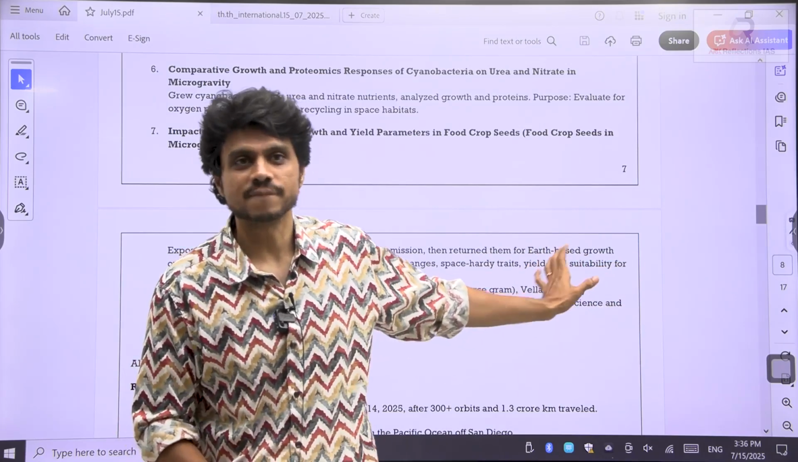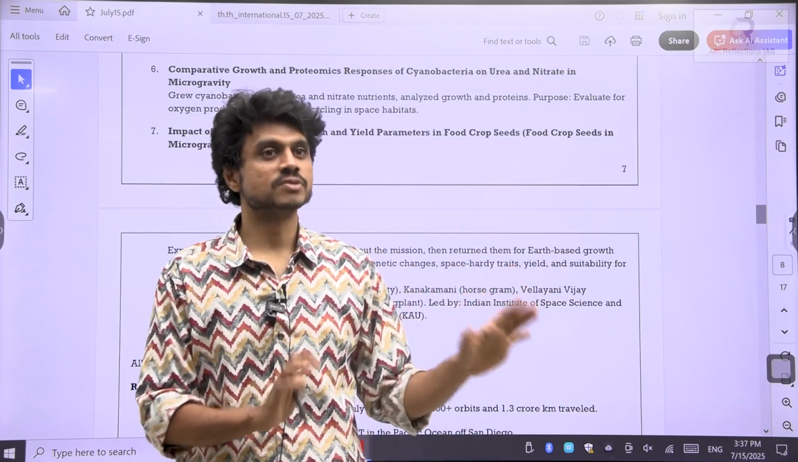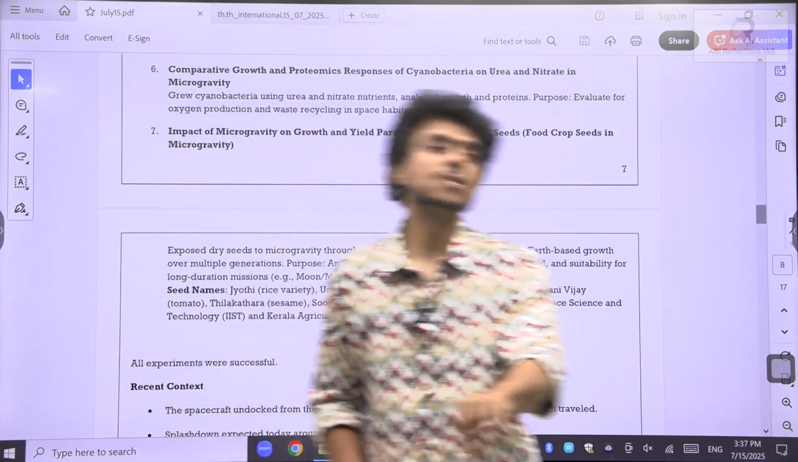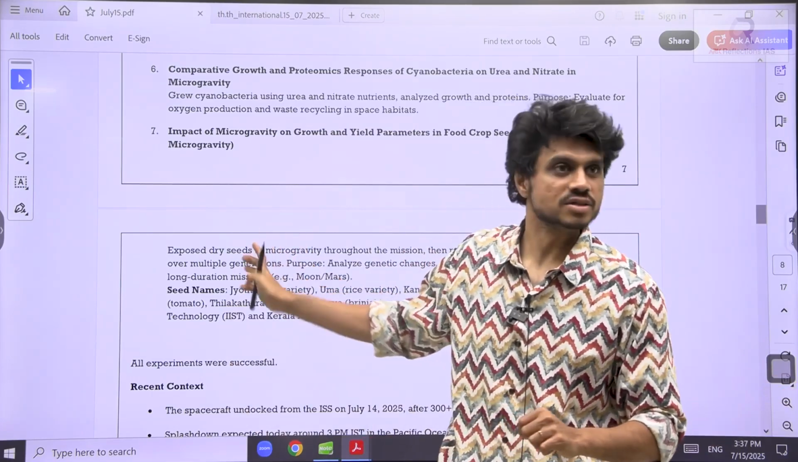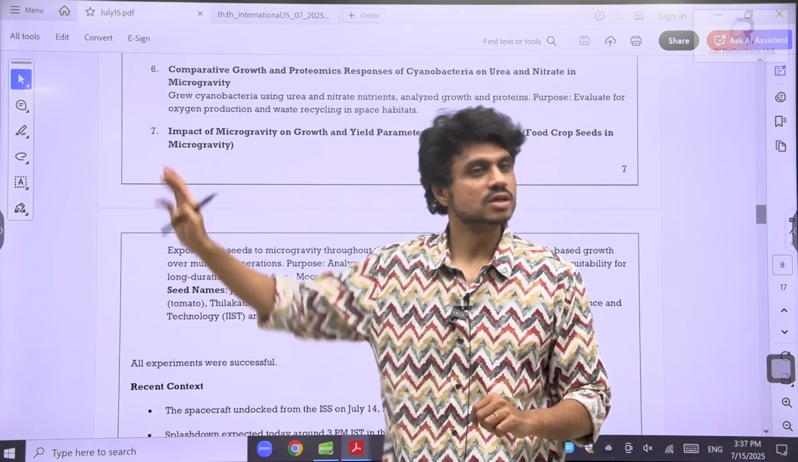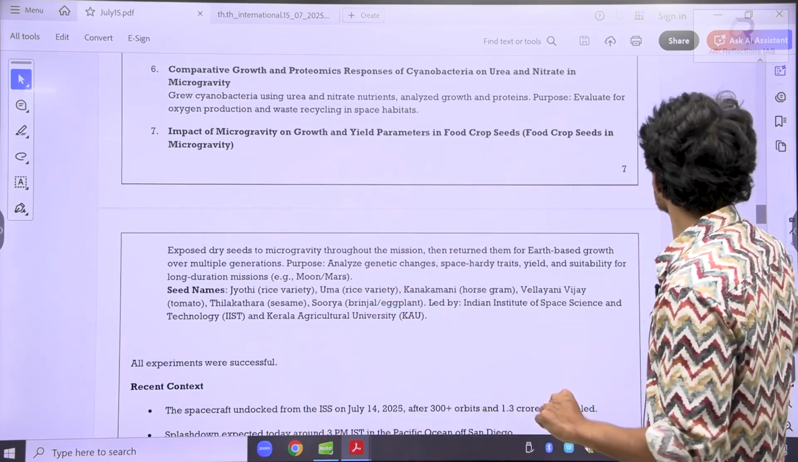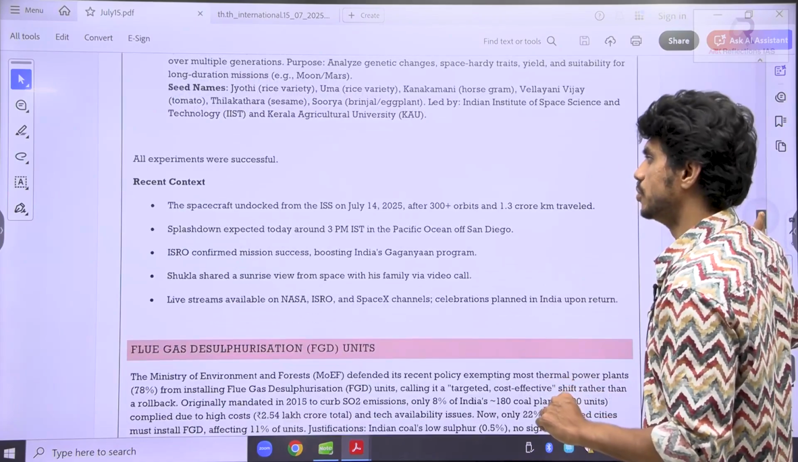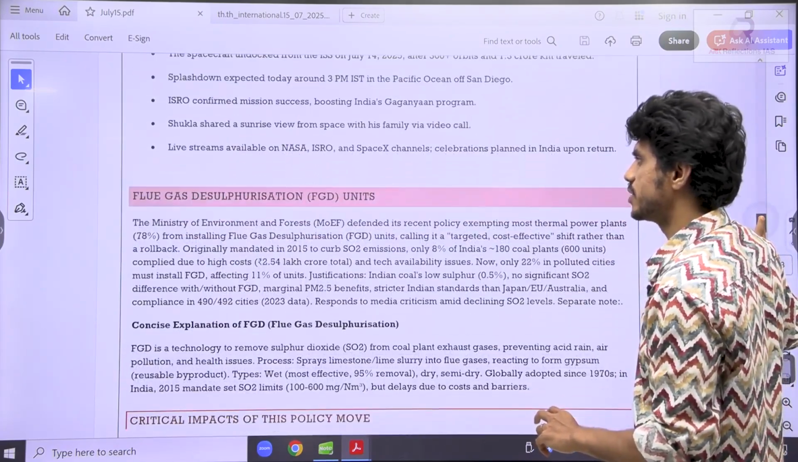We need not learn Jyoti, Uma and all by heart. These are the seeds. We should be aware. Once you see the options, you should be able to identify. This is something related to the seeds, different rice varieties on which experiments were conducted during the movement towards the International Space Station. That's all, and that is the point that you need to do here. So, he is returning back and all. That is the point that I have tried to discuss here.